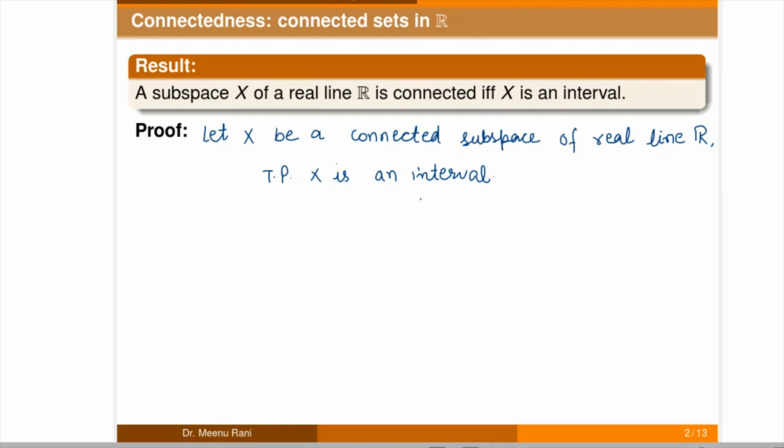We will prove it by the contradiction method. If possible, suppose X is not an interval.